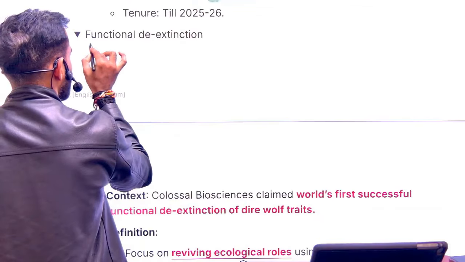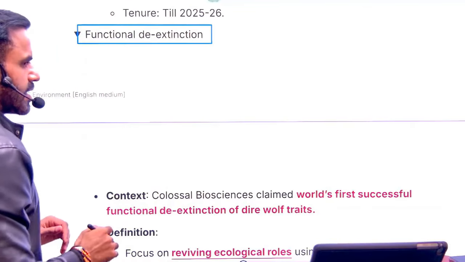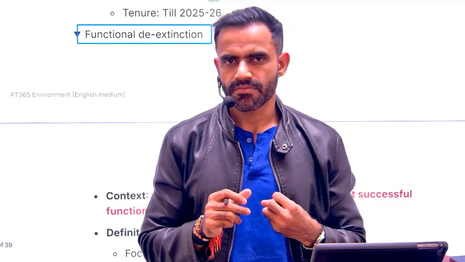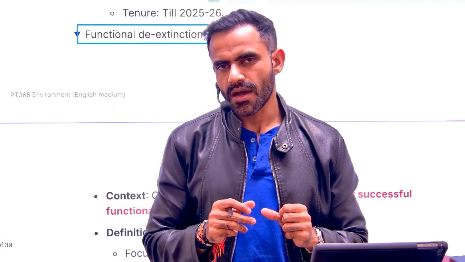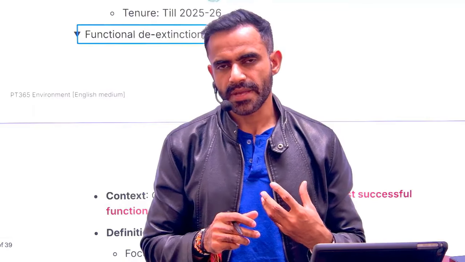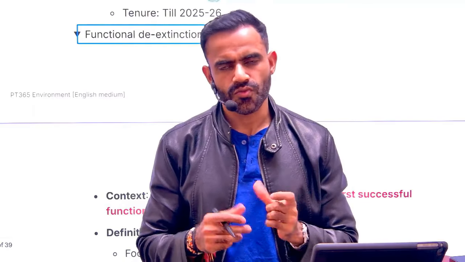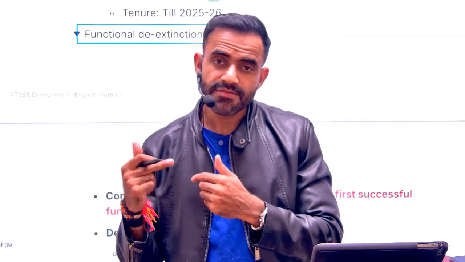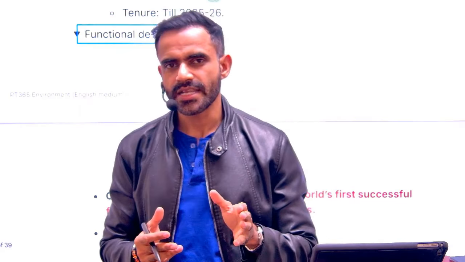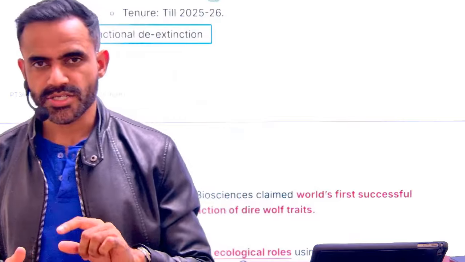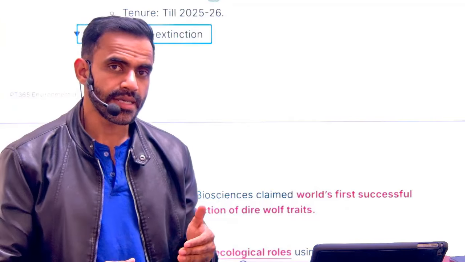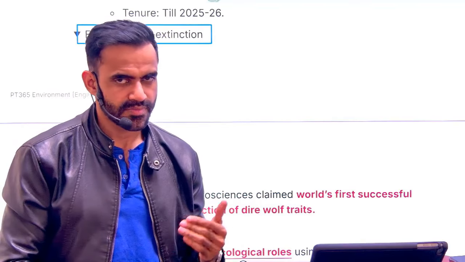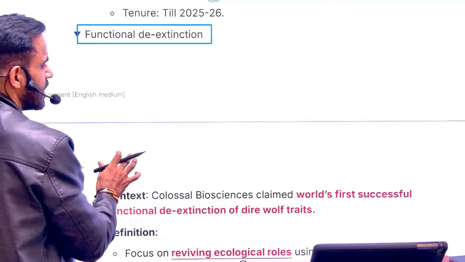Next is related to functional de-extinction. See, every organism plays a role. That is the function of that organism. Now, some organisms have become extinct over a period of time. So what we are trying to do, we cannot bring them back. Of course, we cannot. But what we can do is we can revive the role played by them. That is basically referred as a functional de-extinction. The opposite of extinction will be de-extinction. So we are trying to revive the role played by them. That is the concept of functional de-extinction.